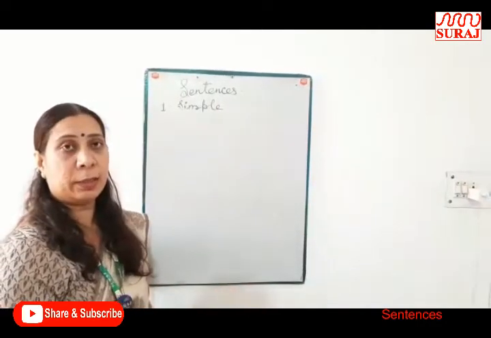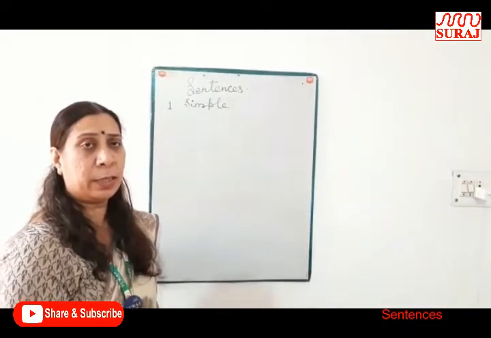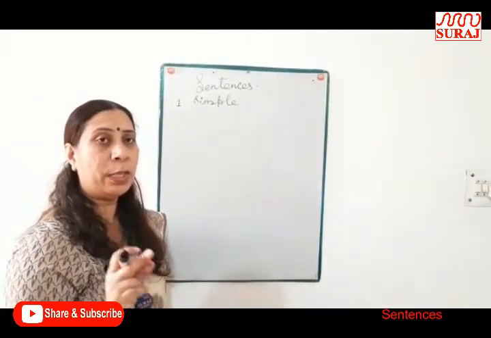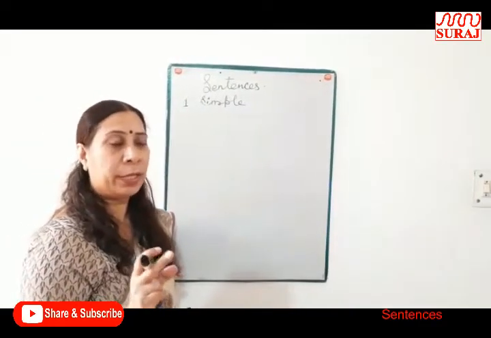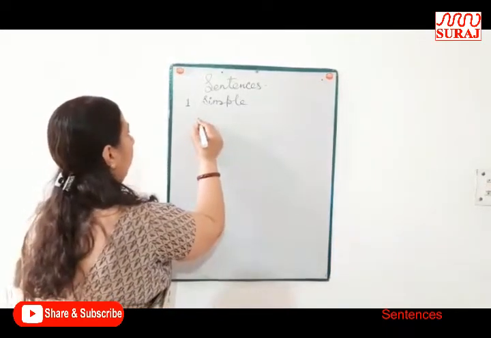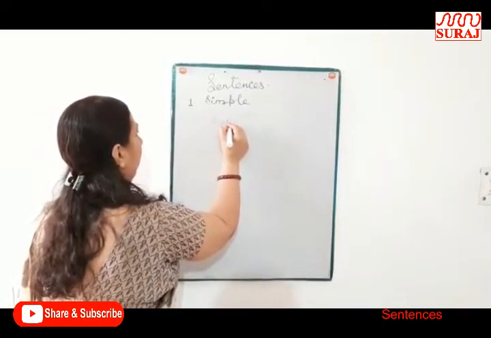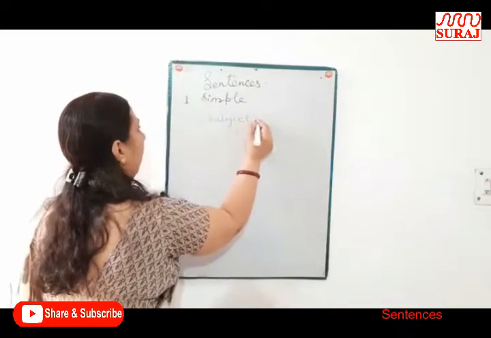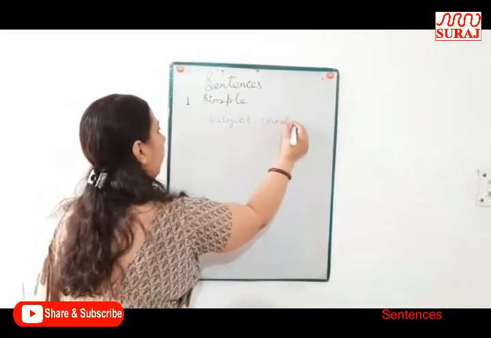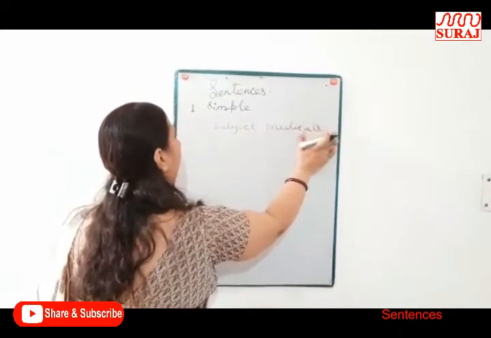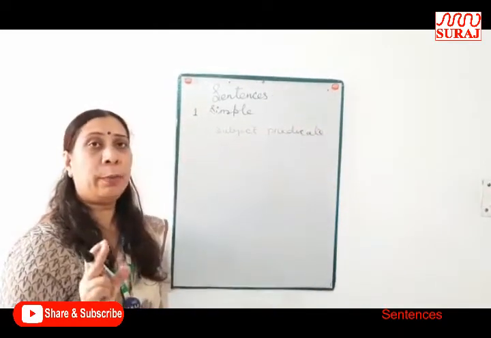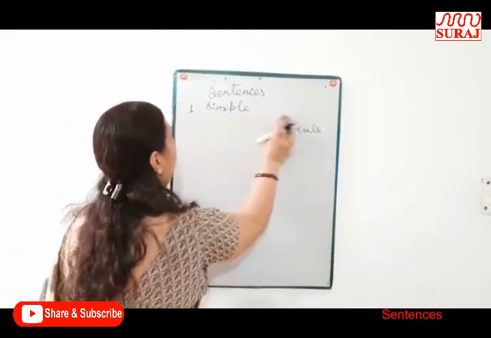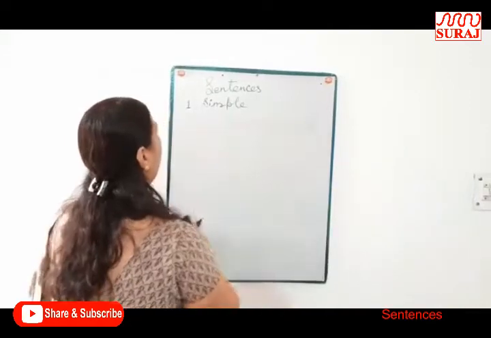What is a simple sentence? A simple sentence is a sentence that has one subject and one predicate. It has only one main clause.